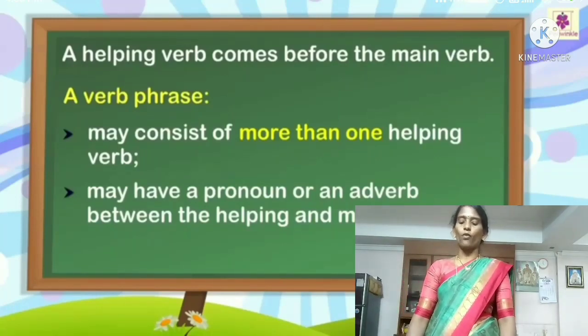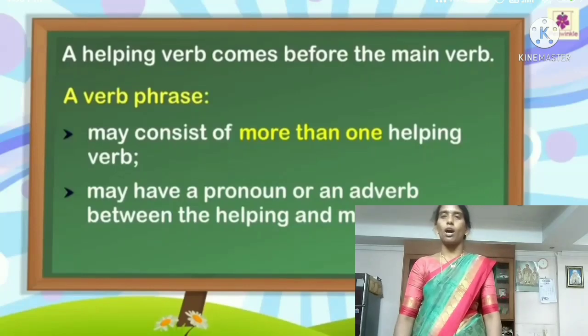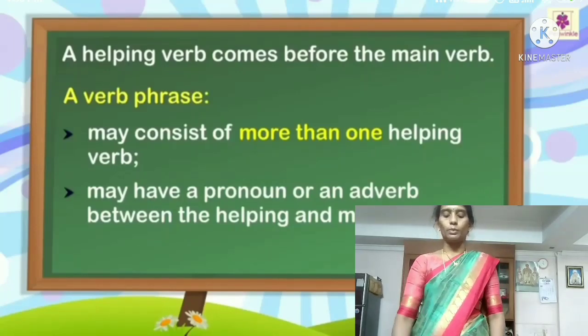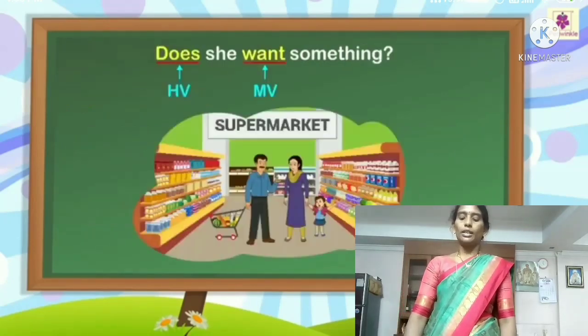It may have a pronoun or an adverb between the helping and main verbs. For example, does she want something? Here, the helping verb is does, and the main verb is want.